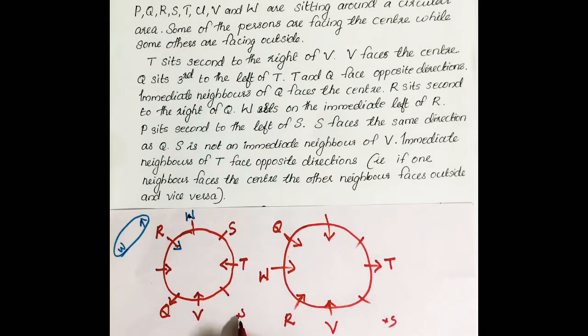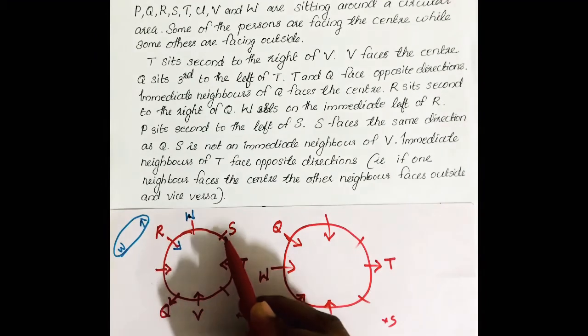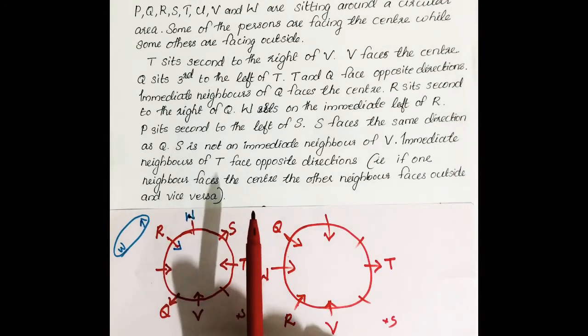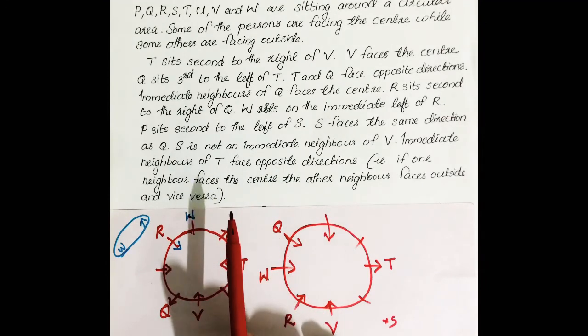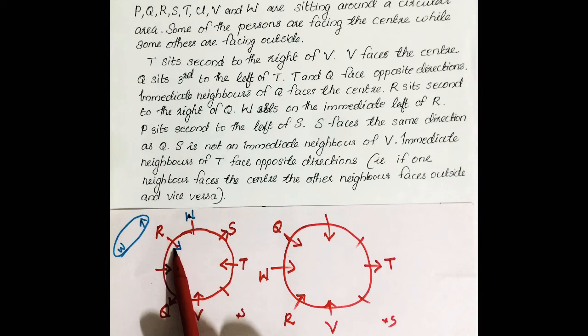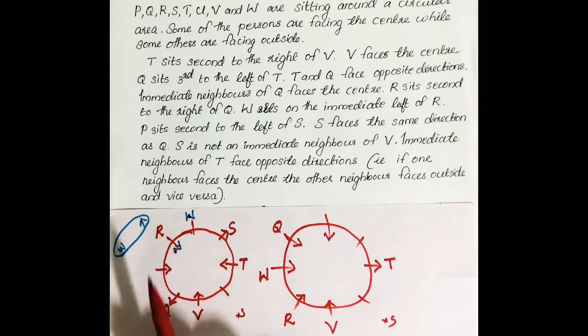Because if S is not here, then S and V become neighbors. And it is given S is facing outside, and S and Q face the same direction. Then it is given P sits second to the left of S. S is facing outside, so P sits second to the left means P can be only here. So that is not possible, it is already filled with R. So that case is wrong.